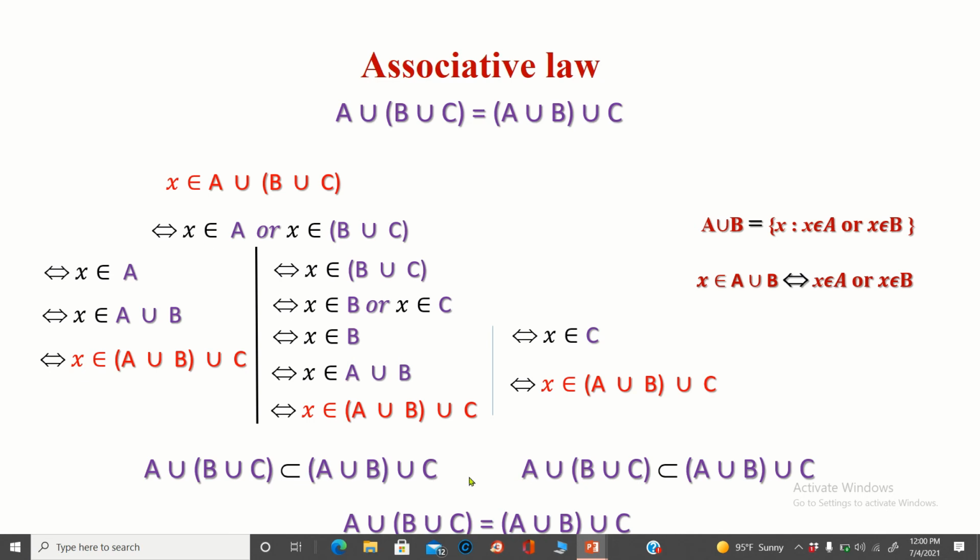Thus, we proved these two inclusions. Hence, we conclude A union (B union C) is equal to (A union B) union C.